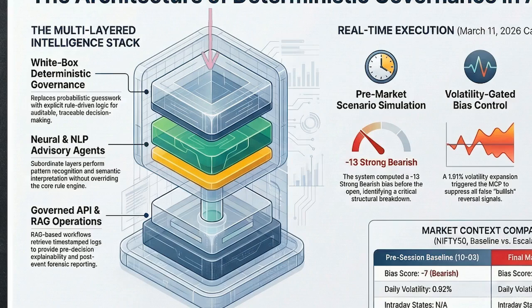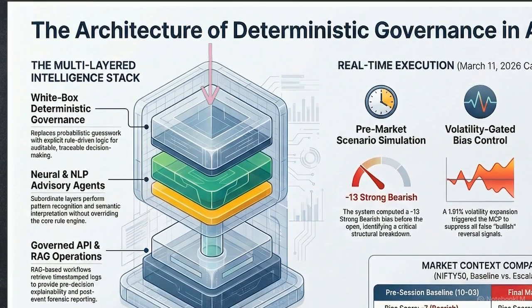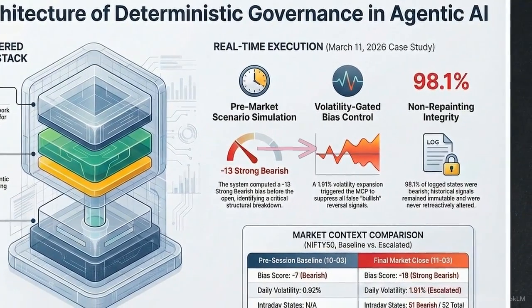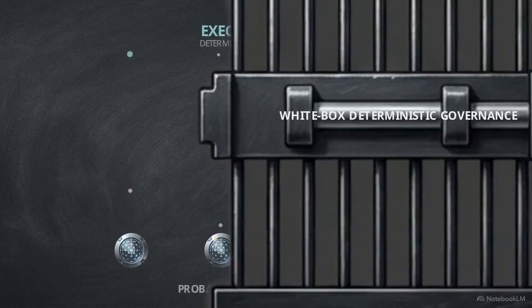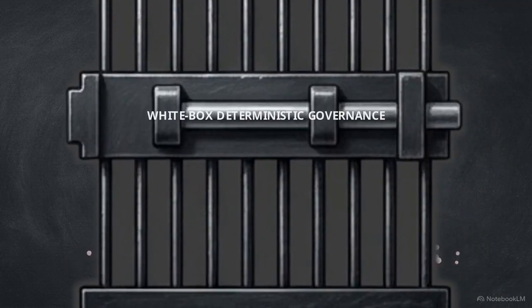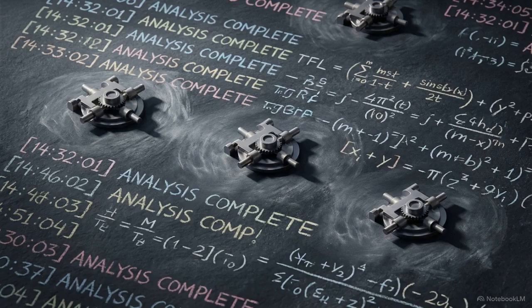The absolute authority sits at the top, the Market Context Protocol, or MCP. The MCP is a deterministic rule engine. It evaluates macro conditions like volatility and has the power to override the AI's probabilistic signals if the market enters a high-risk state. By placing a strict logic gate above the neural networks, the architecture strips away opaque machine guessing. Every final decision is auditable, traceable, and grounded in explicit mathematics.